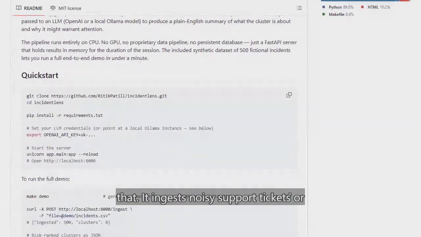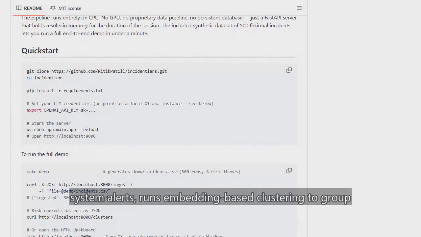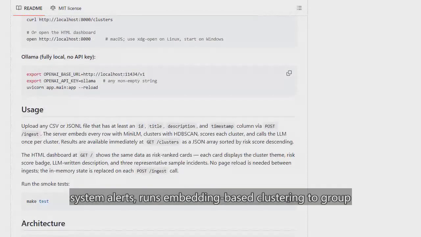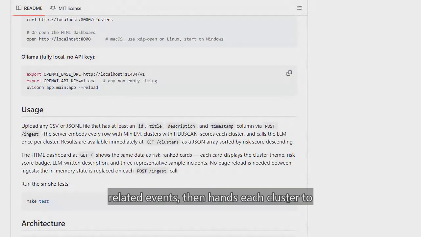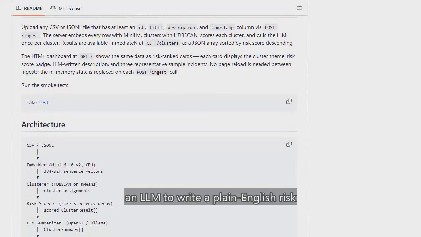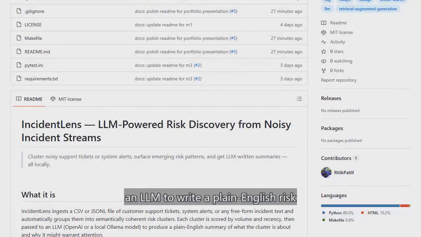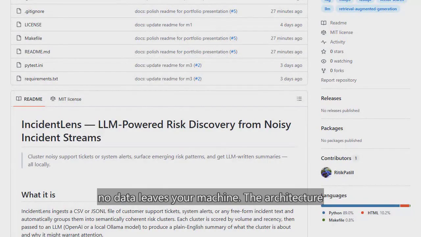It ingests noisy support tickets or system alerts, runs embedding-based clustering to group related events, then hands each cluster to an LLM to write a plain English risk summary. The whole pipeline runs locally. No data leaves your machine. The architecture is a thin orchestration layer over sentence transformers for embeddings, HDBSCAN for clustering, and a local LLM for